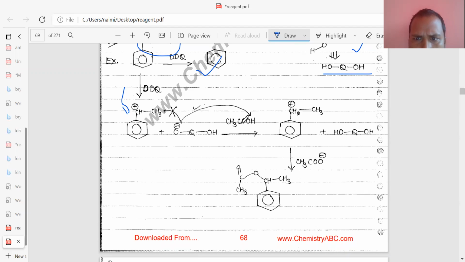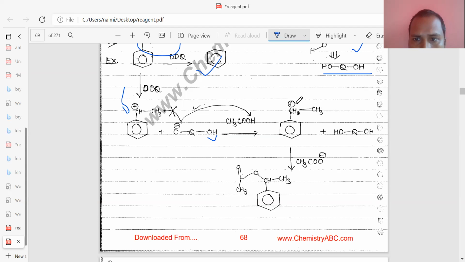you can see here, first of all this hydrogen will be abstracted by this one, meaning converted to OH, and after that aromatization takes place, by which O minus will be formed. This O minus will attack on the acetic acid, abstracting this hydrogen, not this one.